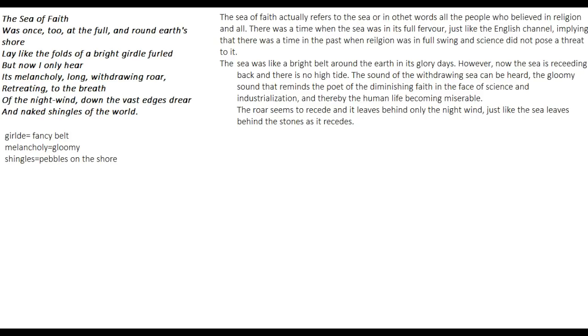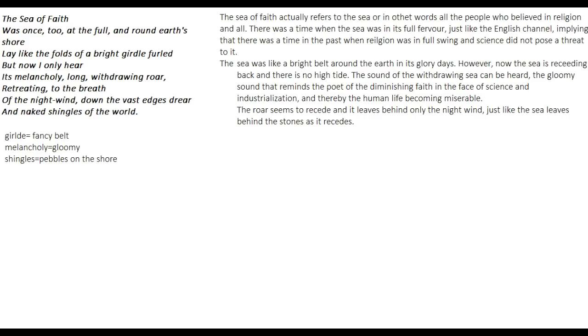First of all, there is this line, lay like the folds of a bright girdle furled. The sea of faith was like a large decorative belt. The sea is compared to a large belt that surrounded the earth. So you can see how poetic this paragraph is. The sea of faith, all the people who had faith in religion, they were like a nice decorative belt that ran all around the world.